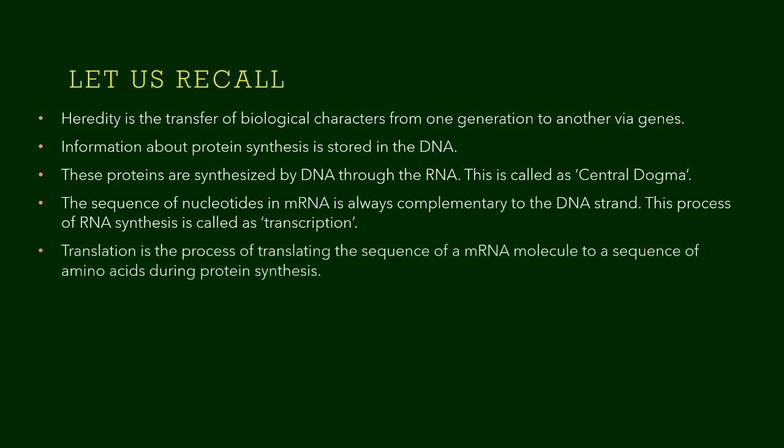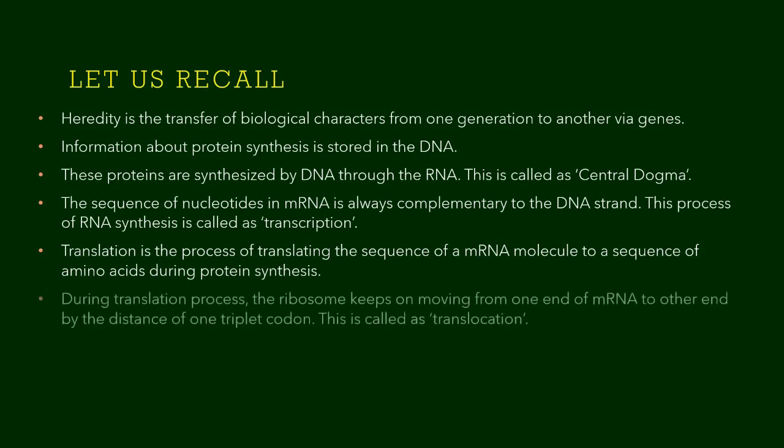Translation is a process of translating the sequence of DNA that is there in the mRNA into a sequence of amino acids during protein synthesis. During translation, the ribosome keeps on moving from one end of mRNA to the other end by the distance of one triplet codon at a time. This is called translocation.